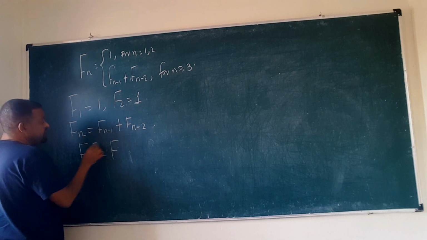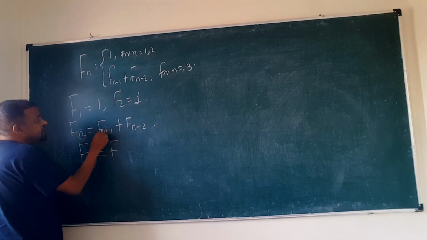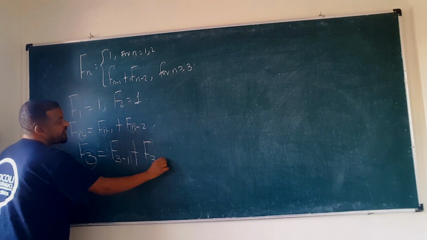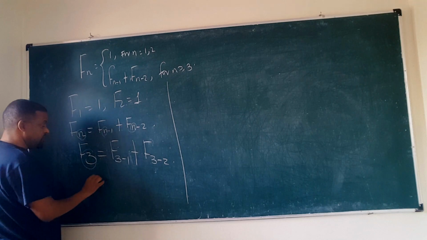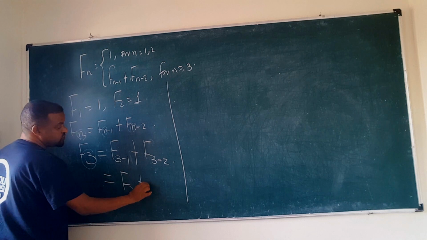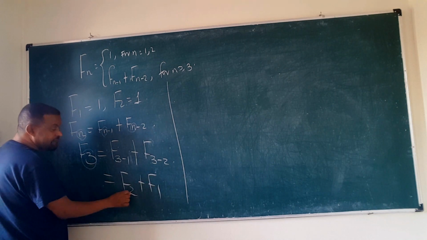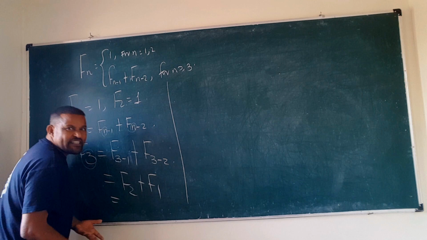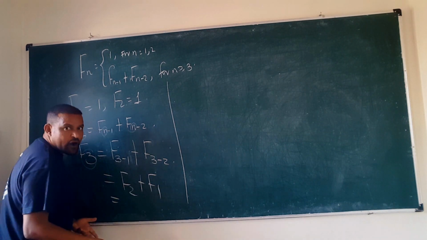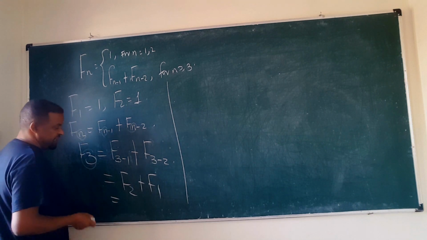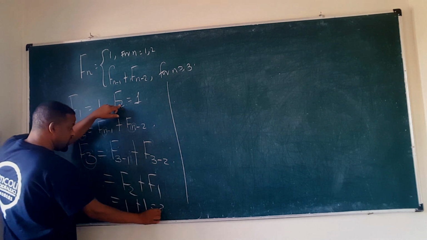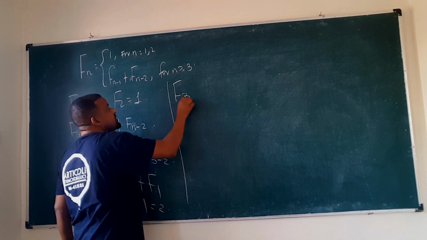So what is F3? F3 means you put 3 in place of n, so F3 is F3 minus 1 plus F3 minus 2, that is F2 plus F1. That is the recursion formula: F3 in terms of F2 and F1, F4 in terms of F2 and F3. F2 is 1 plus F1 is 1, which is 2, so F3 is 2.